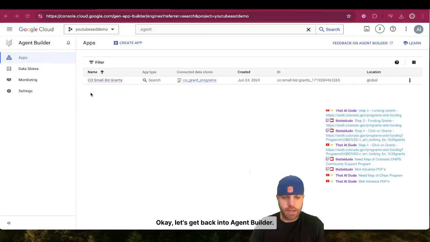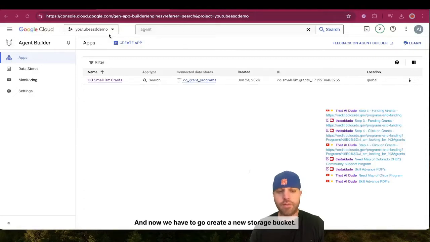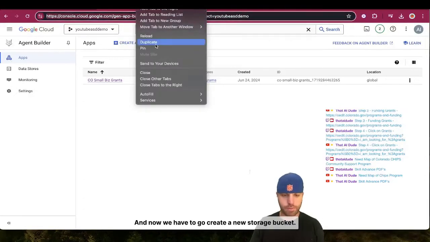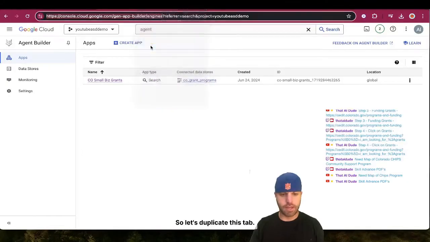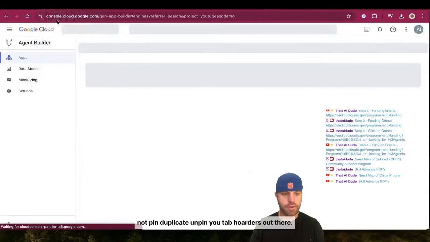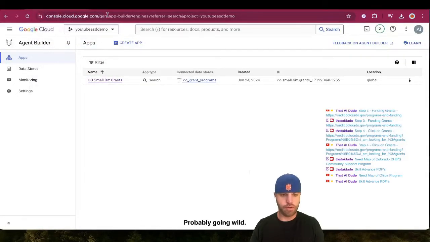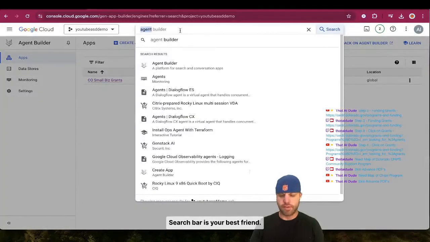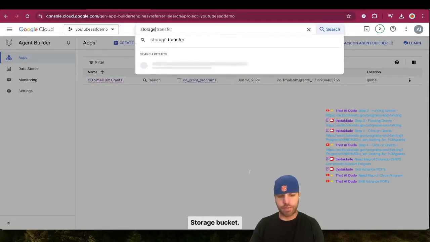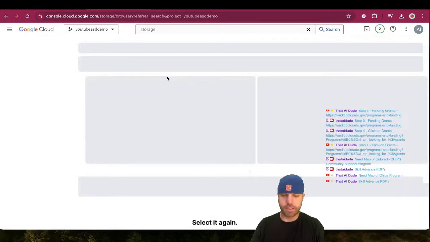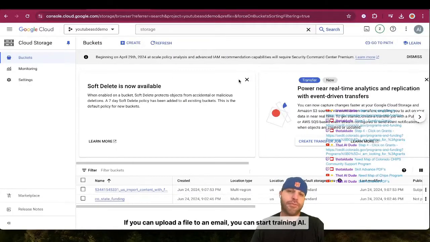Okay, let's get back into Agent Builder, and now we have to go create a new storage bucket. So let's duplicate this tab. Not pin, duplicate, unpin. You tab hoarders out there, probably going wild. All right, search bar is your best friend. Storage bucket, boom, select it. Again, if you can upload a file to an email, you can start training AI.